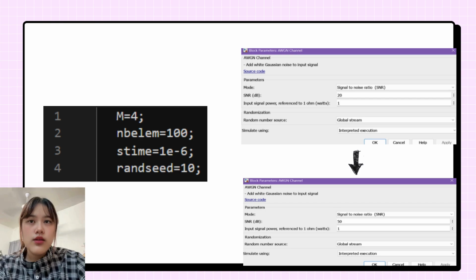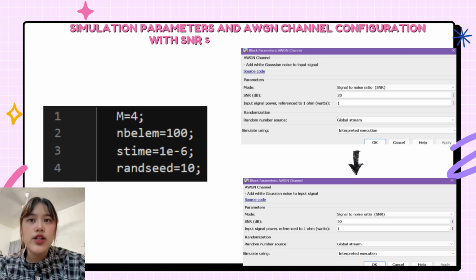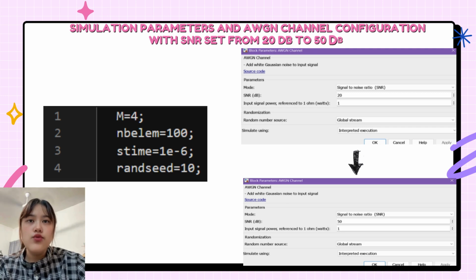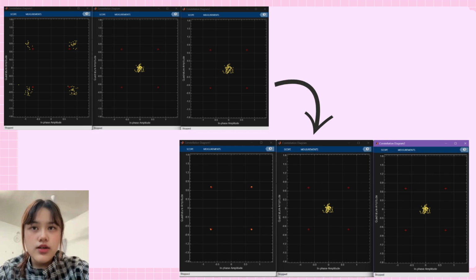The slide presents the simulation parameters and AWGN channel configuration with SNR values ranging from 20 dB to 50 dB. The signal-to-noise ratio or SNR represents the strength of the signal compared to the noise. When the SNR value increases, the signal becomes clearer and less affected by noise. This allows us to analyze how system performance changes under different channel conditions.